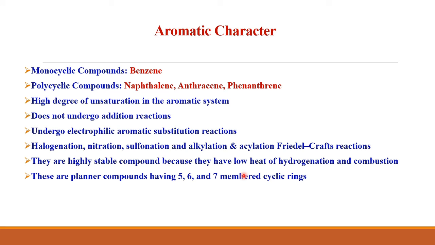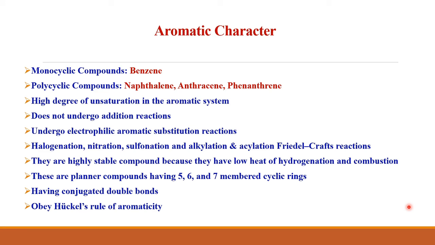These aromatic compounds are planar. Basically, they have 5, 6, and 7 membered cyclic rings, and they have conjugated double bonds and obey Huckel's rule of aromaticity.